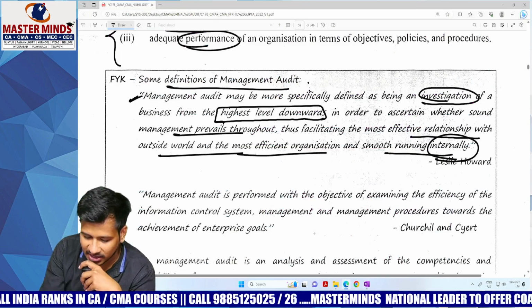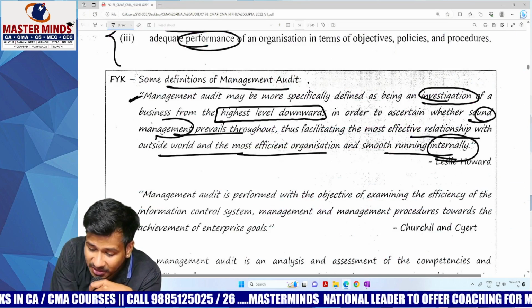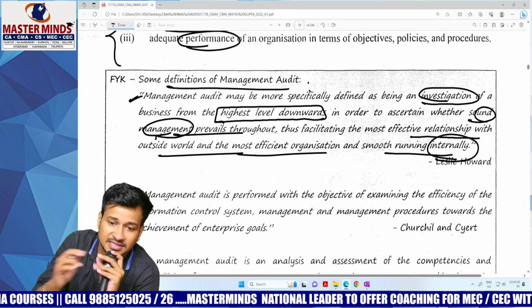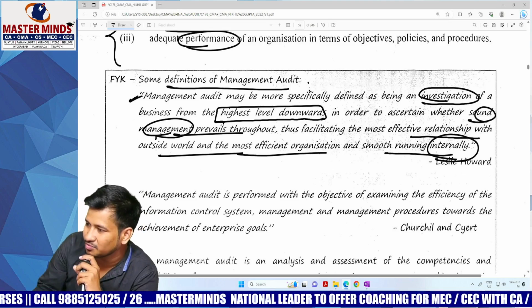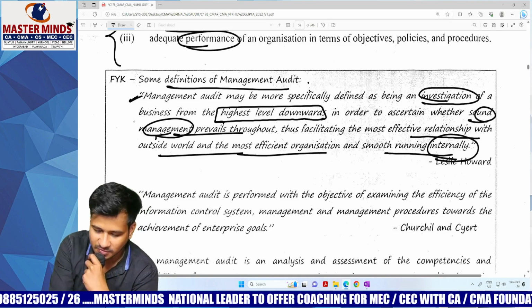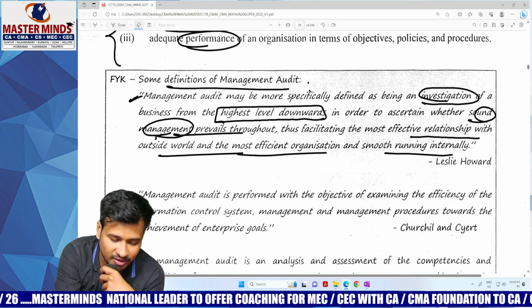So, highest level downwards, and whether sound management prevails or not, because at the end of the day you should have a sound management. Sound management is nothing but most efficient management, otherwise you cannot work. That is the definition given by one of the authors, Leslie Howard.